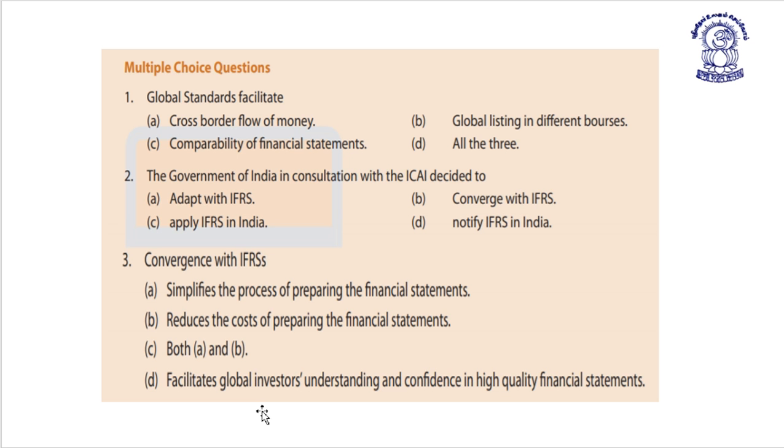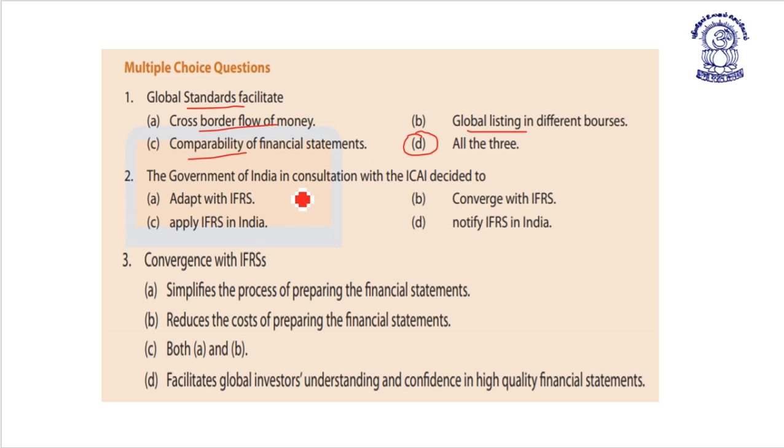So friends, today lastly we consider multiple choice questions based on the Indian accounting standard, and thereafter we conclude today's session. Global standards facilitate cross-border flow of money, global listing in different bourses, comparability of financial statements, or all of the three? So global standards facilitate the cross-border flow of money, global listing, as well as comparability of financial statements. So the correct answer is option D, all of the three.